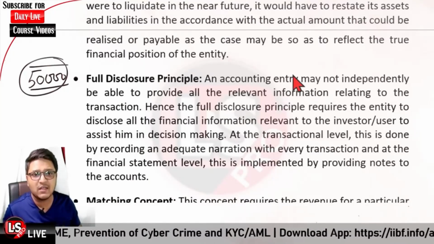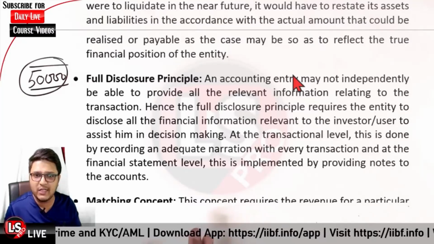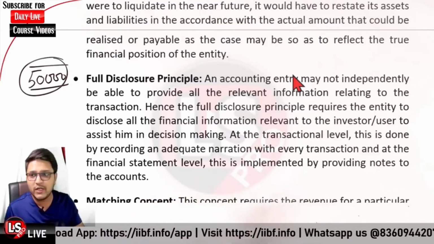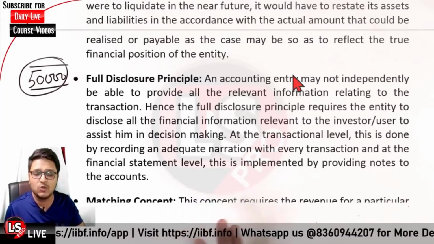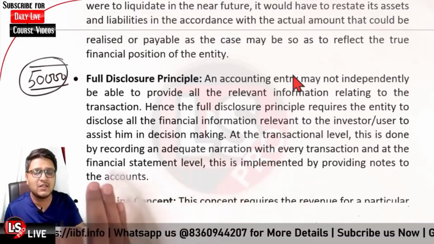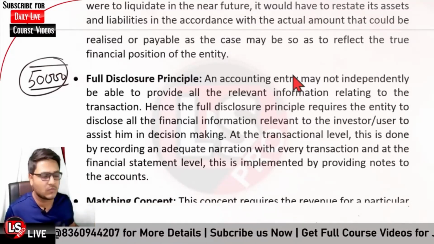Okay, so that is the full disclosure principle: all the information related to the particular entity or the books of accounts must be mentioned, so that all the people who are dealing with those financial statements or transactions could understand them.